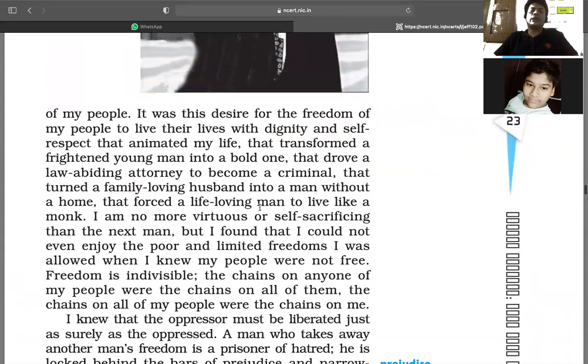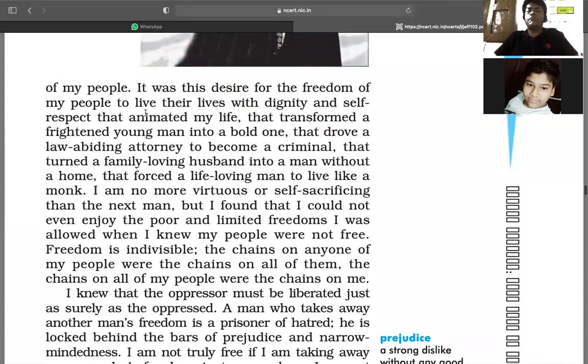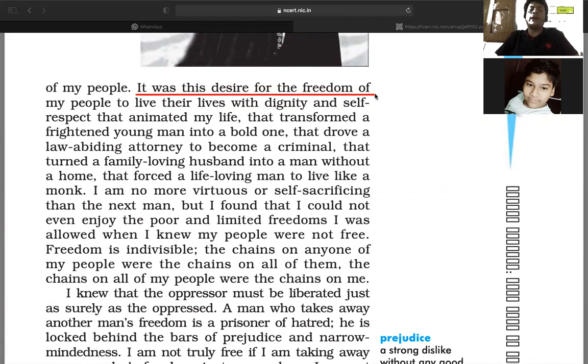So he pointed, hunger of my people. It was this desire for the freedom of my people to live their lives with dignity. What do you mean by dignity? The meaning of dignity is self-respect, right? So the meaning of dignity is self-respect.